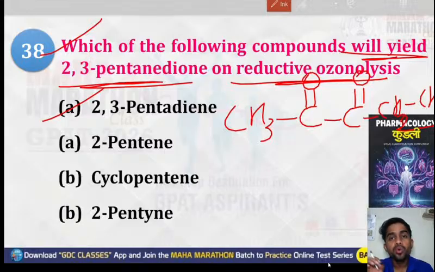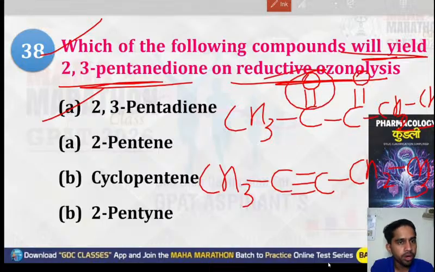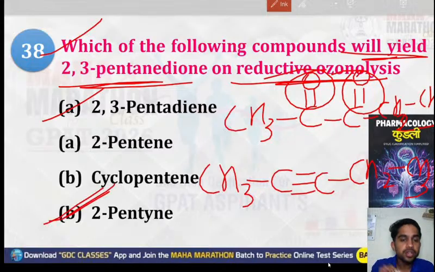Since there are 2 double bond oxygens, there must be an alkyne group that will form this. So what should be the initial product? It is C triple bond C, CH2 and CH3. Like in the first reduction, one bond will break and form this, and after that one more pi bond will move and it will form like this. So that is 2-pentyne.